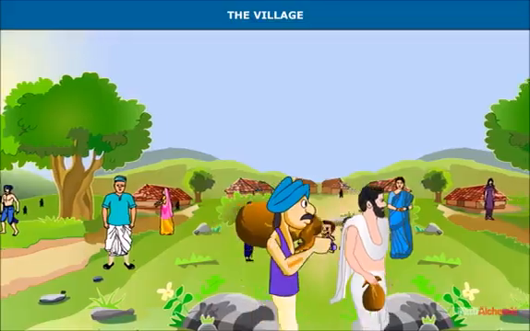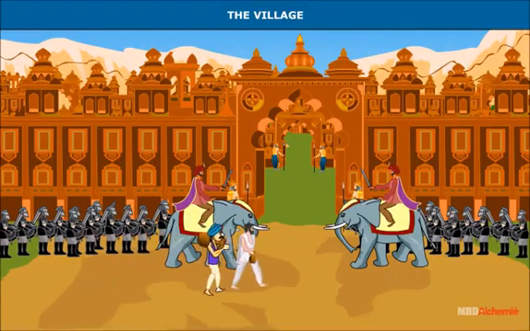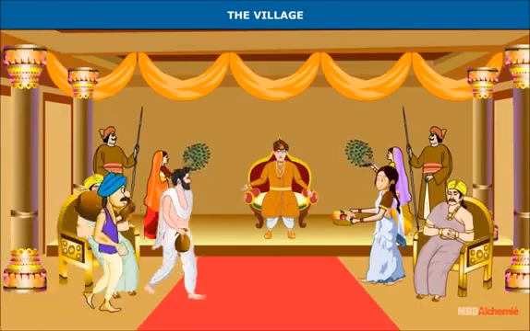Some villages and lands belonged to the king. He employed laborers to cultivate the lands. These laborers were paid wages for their work.